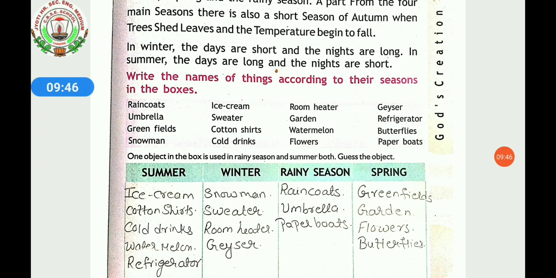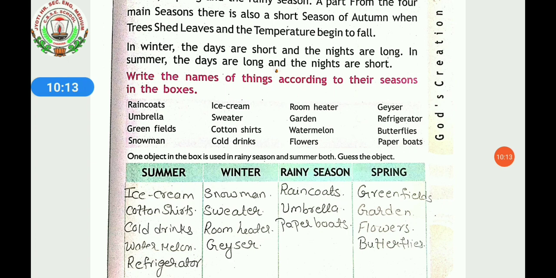Next is room heater. In which season do we use a room heater? It is a heater, so it gives us heat. So, we use it in winter. Next is garden. We can see a beautiful garden having many flowers in the season of spring. So we will write it under spring. Next is watermelon. When do we eat watermelon? In summer.